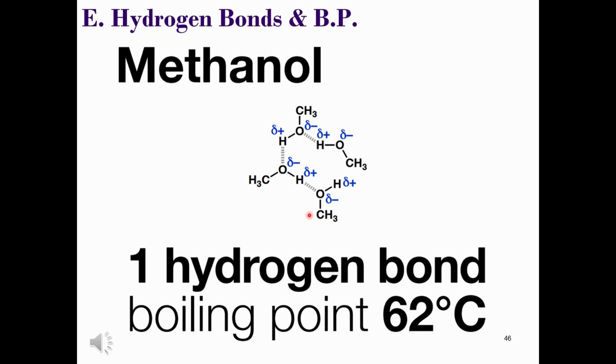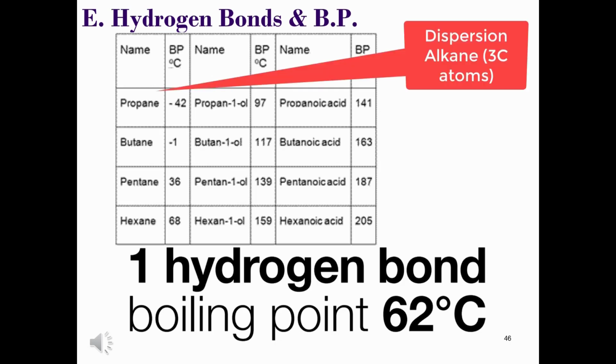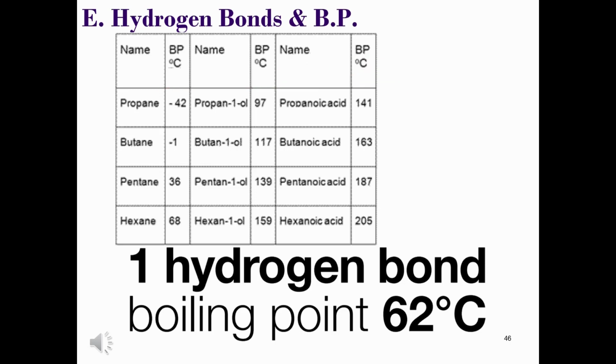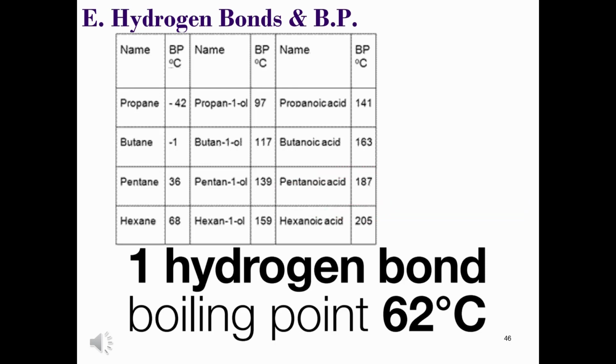And in addition to that, we can't ignore the fact that there are other intermolecular forces at play, which we'll be talking about later during the course of this video. And these are dispersion forces. These actually become more important than the hydrogen bonds the larger the hydrophobic portion of our hydrogen bonded substance is. So this could be amines, it could be alcohols, it could be carboxylic acids even.